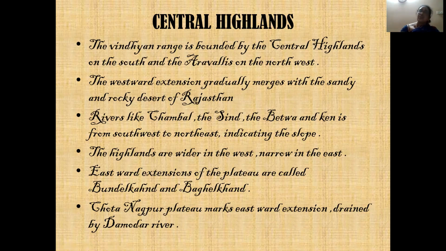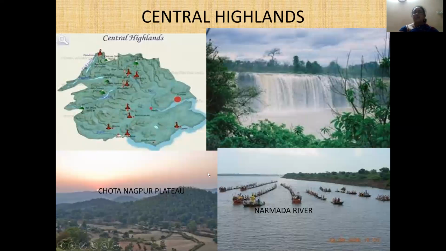Once you can, go through the entire atlas, children. When you have the India map, you can take into consideration which regions are called Bundelkhand and Baghelkhand. Just go through that map once again, then you can get it. Can I move to the next slide? So this is the Narmada river, and this is the Chota Nagpur plateau. And these are all the falls you talk about.